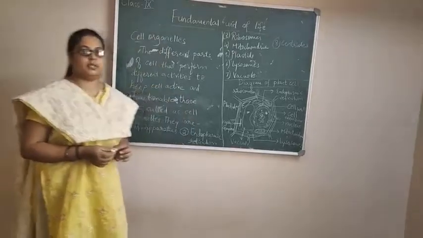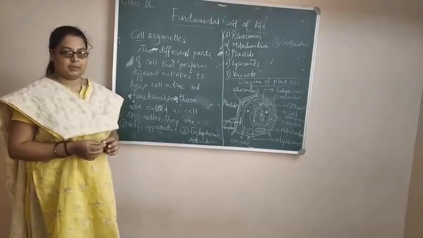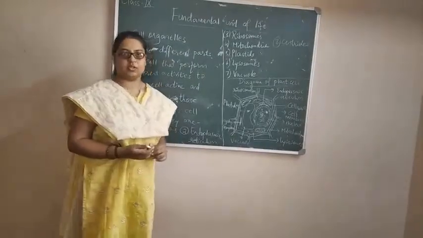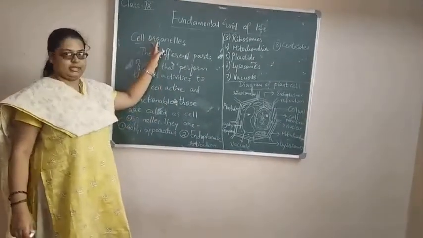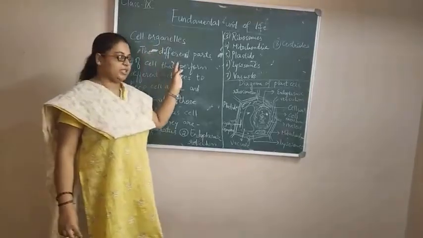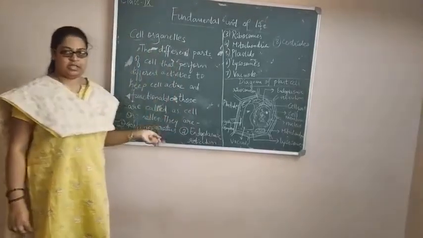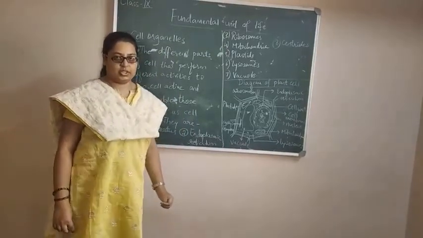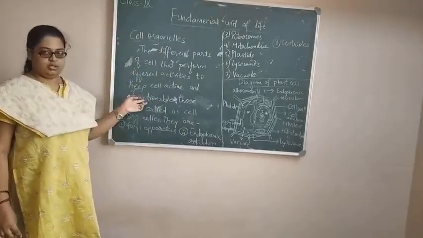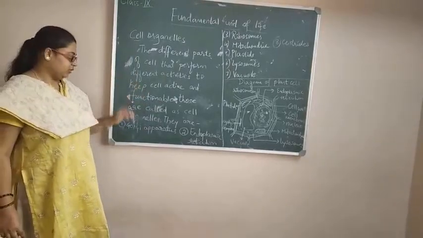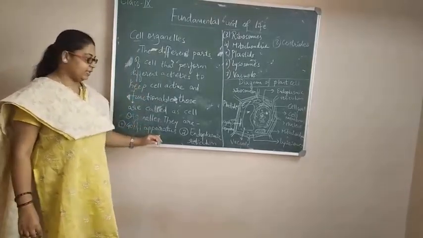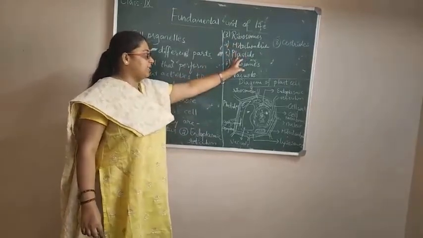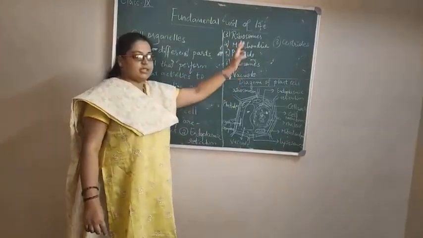So those parts of a cell which help the cell to stay functional and alive, those we call cell organelles. Understood? Cell organelles are the different parts of the cell which are essential for maintaining the cell in a functional and active condition. Those are of different types: first of all, Golgi apparatus, endoplasmic reticulum, ribosomes, mitochondria, plastids, lysosomes, vacuole and centrioles.